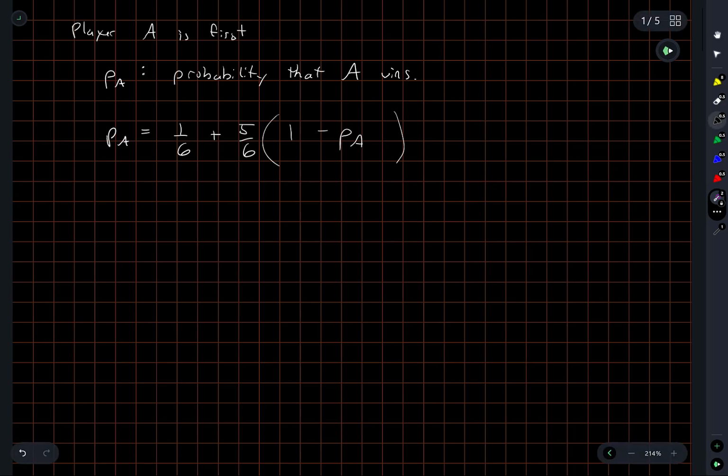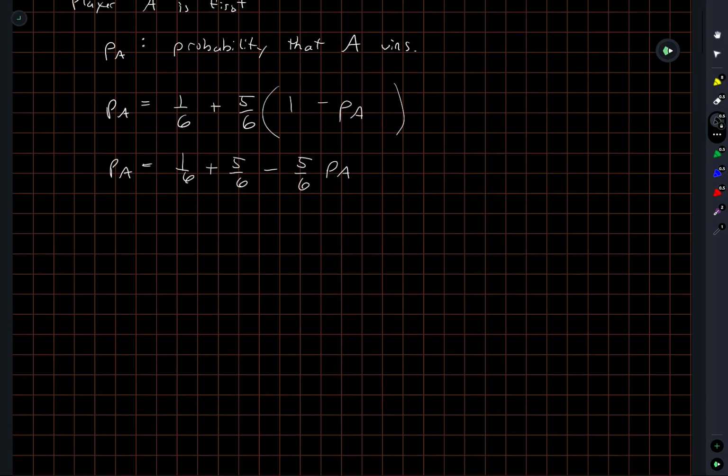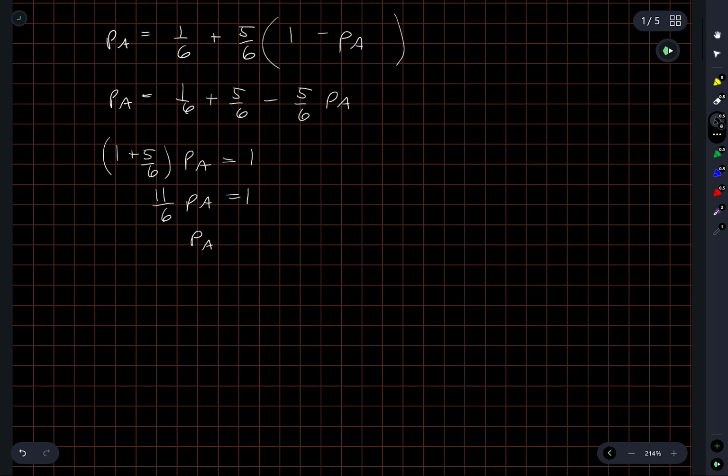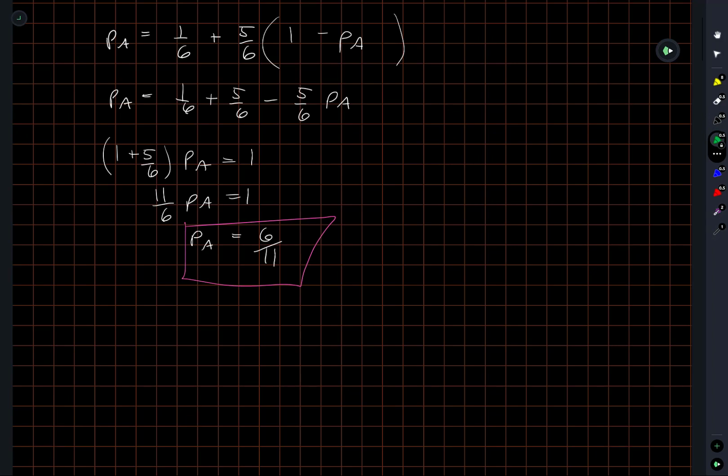Okay, so now if we solve for PA, 1 over 6 plus 5 over 6 minus 5 over 6 PA. So what is this? 11 over 6 PA is equal to 1. So PA is equal to 6 over 11. Okay, so this number is clearly greater than a half, as you would expect. The probability that the first player wins should be greater than a half. It's certainly not a fair game.